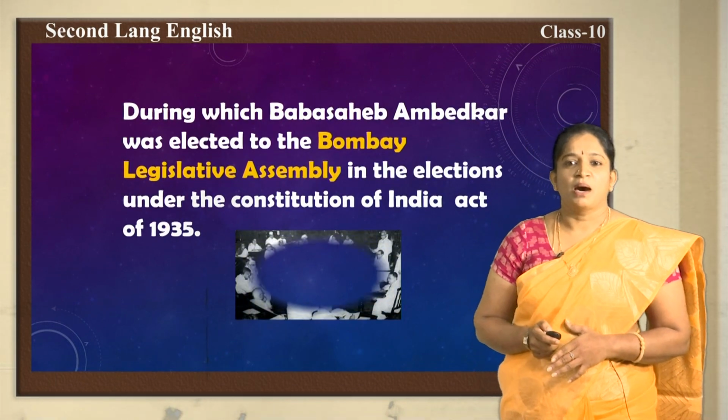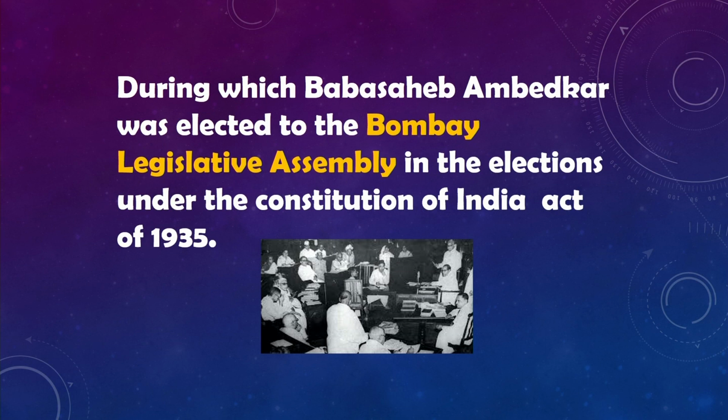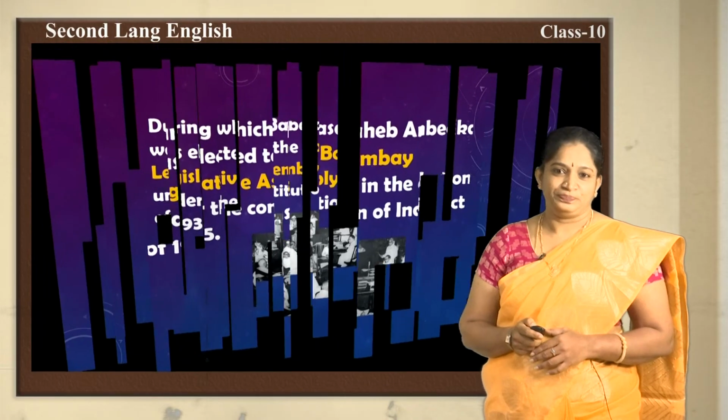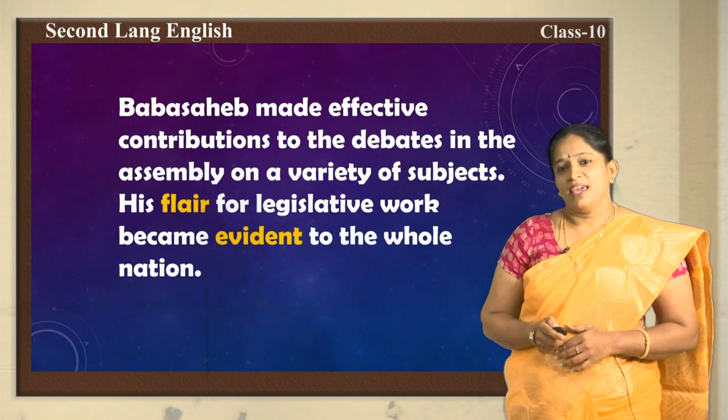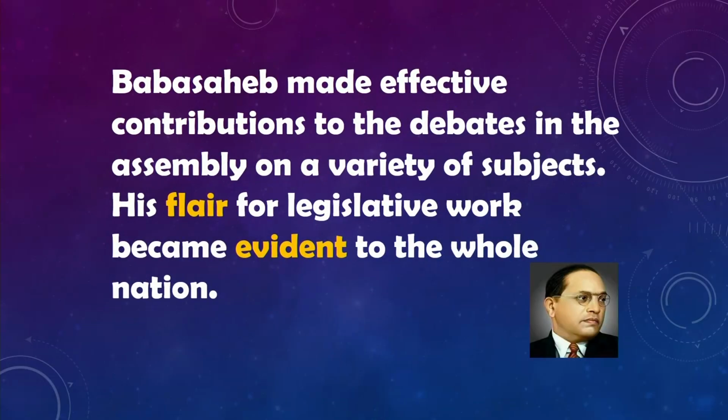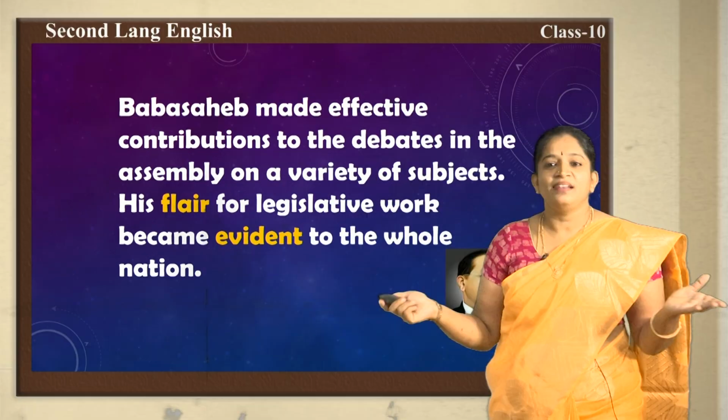During this time, Baba Saheb Ambedkar was elected to the Bombay Legislative Assembly in the elections under the Government of India Act 1935. Baba Saheb made effective contributions to the debates in the assembly on a variety of subjects. His flair for legislative work became evident to the whole nation.